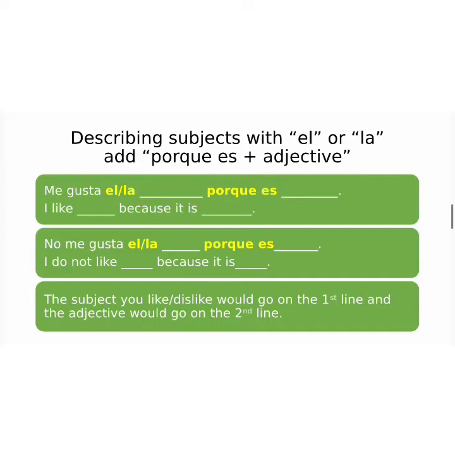Now, for subjects with the el or the la, when you want to tell me if you like or dislike the subject, you would add the phrase porque es, and then you put an adjective, meaning because it is, followed by whichever adjective you want to use to describe the subject. So on the screen you're seeing the structure. So we would say me gusta, you'd put the subject porque es, followed by the adjective. But if you don't like the subject, you'd say no me gusta, then you put the subject porque es, and then you put the adjective.